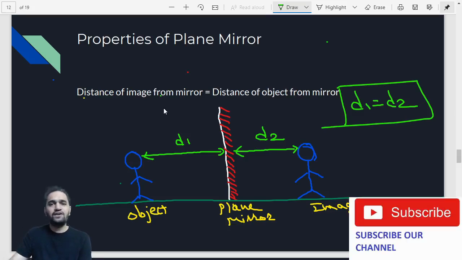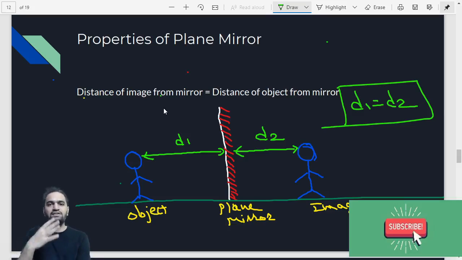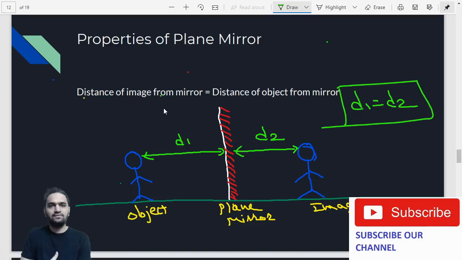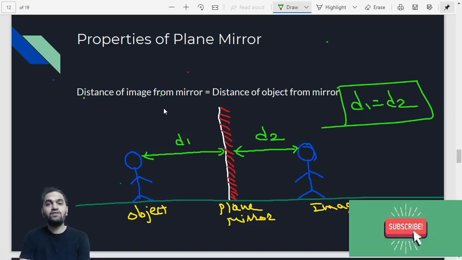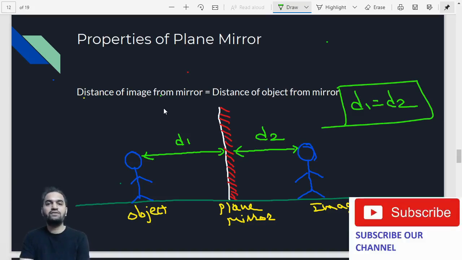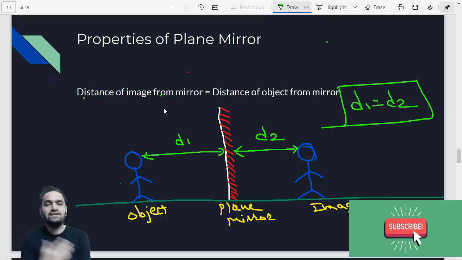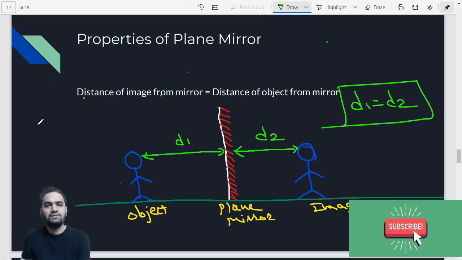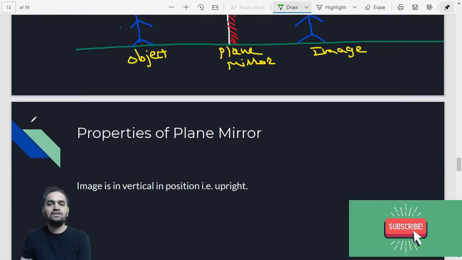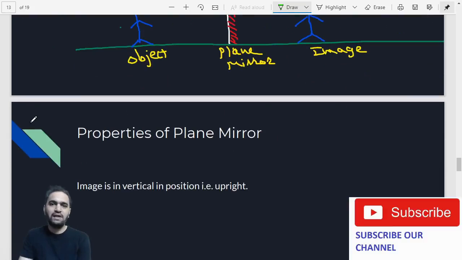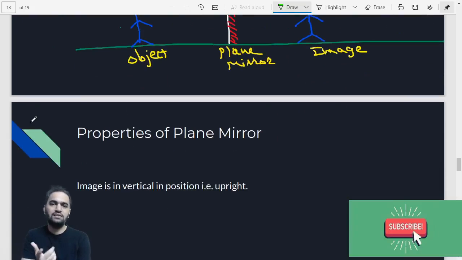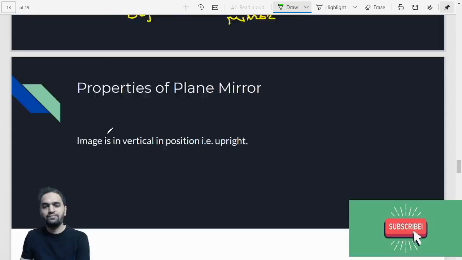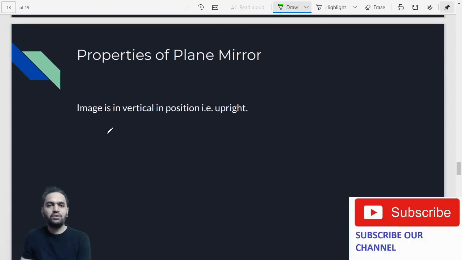You can just stand in front of the mirror, and suppose, let us say, if you take one step back, the image will also take one step back. If you take one step forward to the mirror, the image will also take one step forward to the mirror. So you can just check yourself whether the distances are the same between the object and the image towards the mirror. You just stand in front of the mirror, take one step back, and you can observe yourself that the image is also taking one step back. So that is the second property which you have seen.